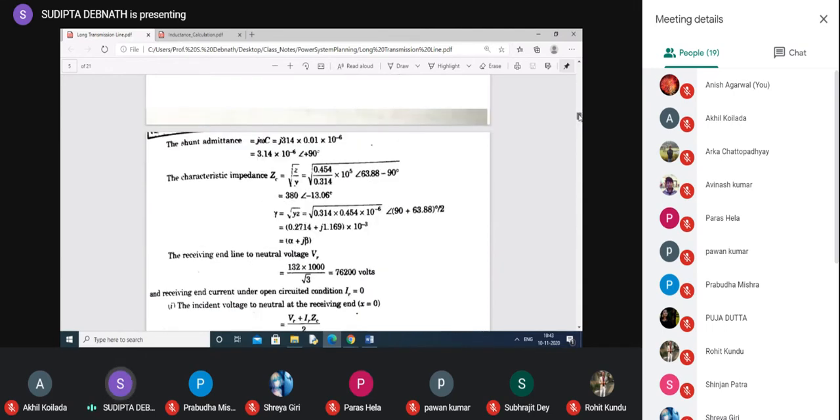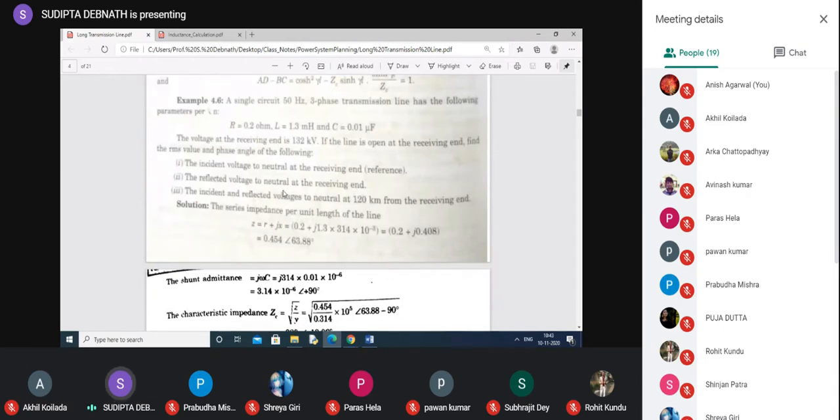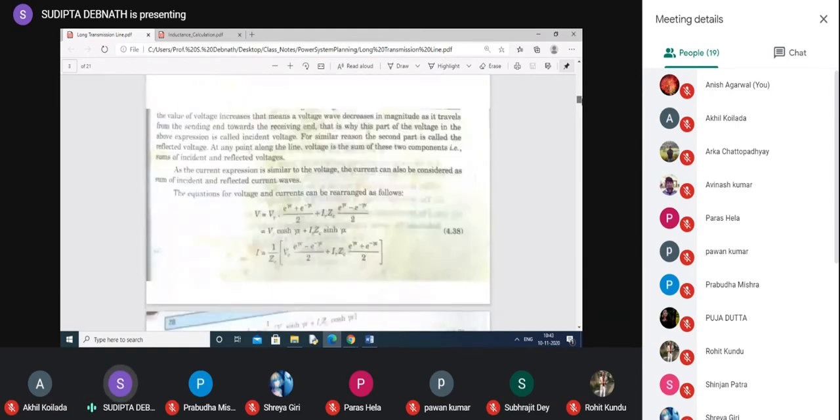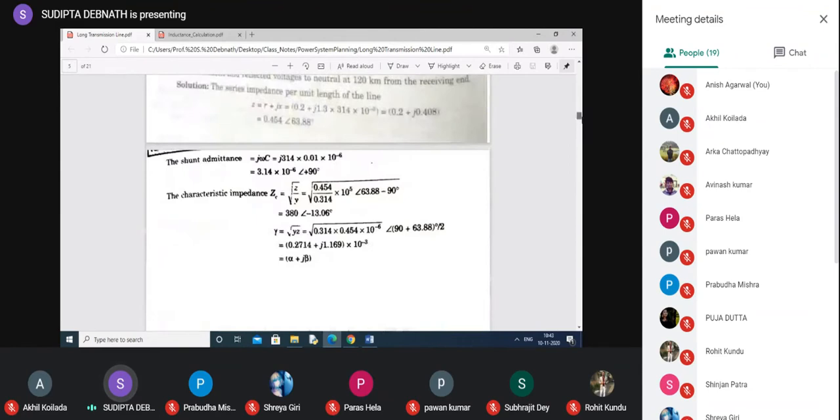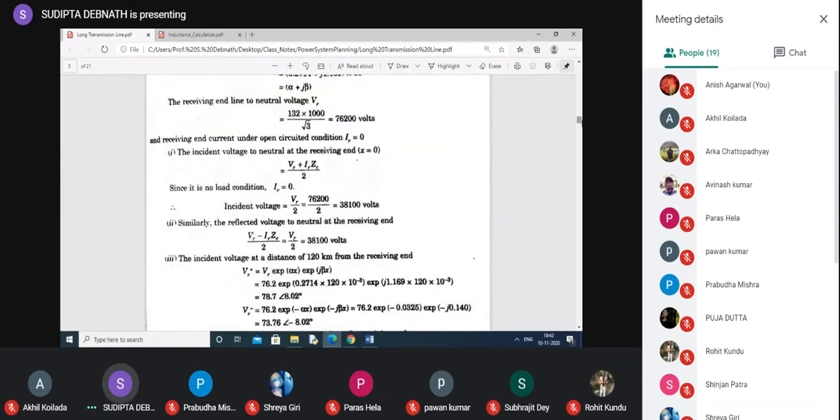Now, what is the next question? Reflected voltage to neutral at the receiving end. First, you found the incident voltage, then you find the reflected voltage. You simply consider the next part. For incident voltage, you consider this one, and for current, you consider this one. Next, for the reflected voltage wave, we will consider this one. For the reflected current wave, we will consider this equation. The calculations are similar. You solve it on your own. So, the reflected voltage wave to neutral is this one. The current wave also you can find out.